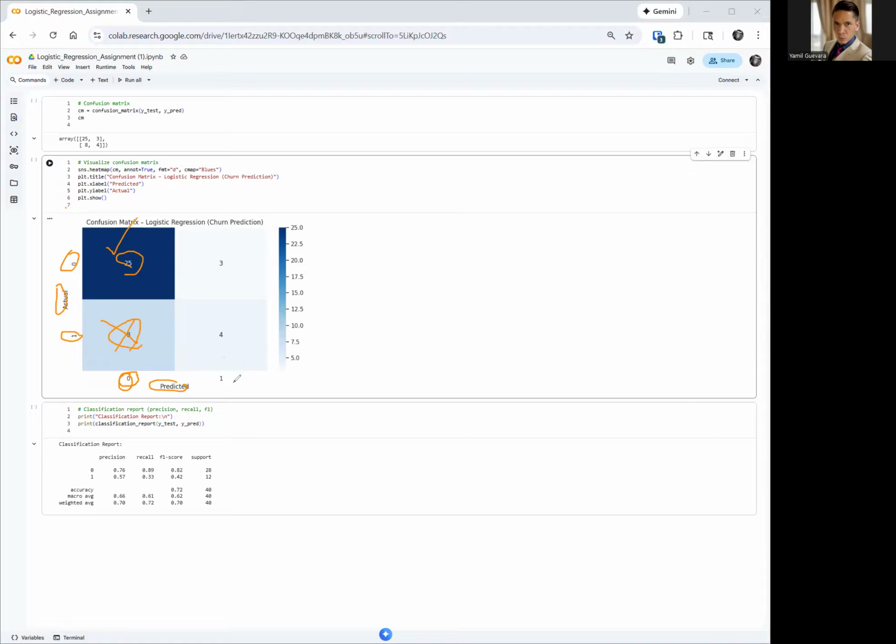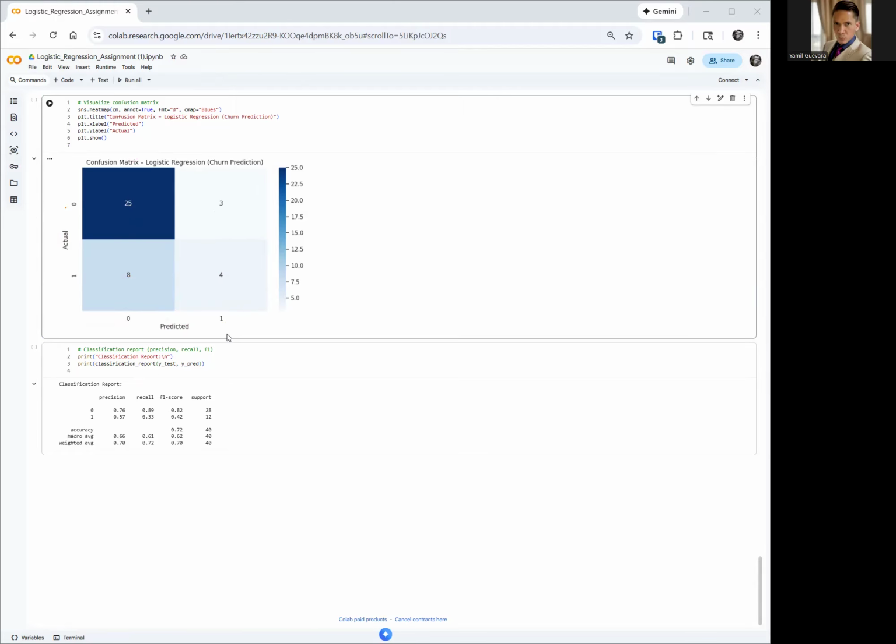The model says that the customer will leave 4 times, and the customer did leave. Perfect. The model said that the customer will leave 3 times, but the customer stayed. Error. Okay. So let's continue. And now we come to the end.